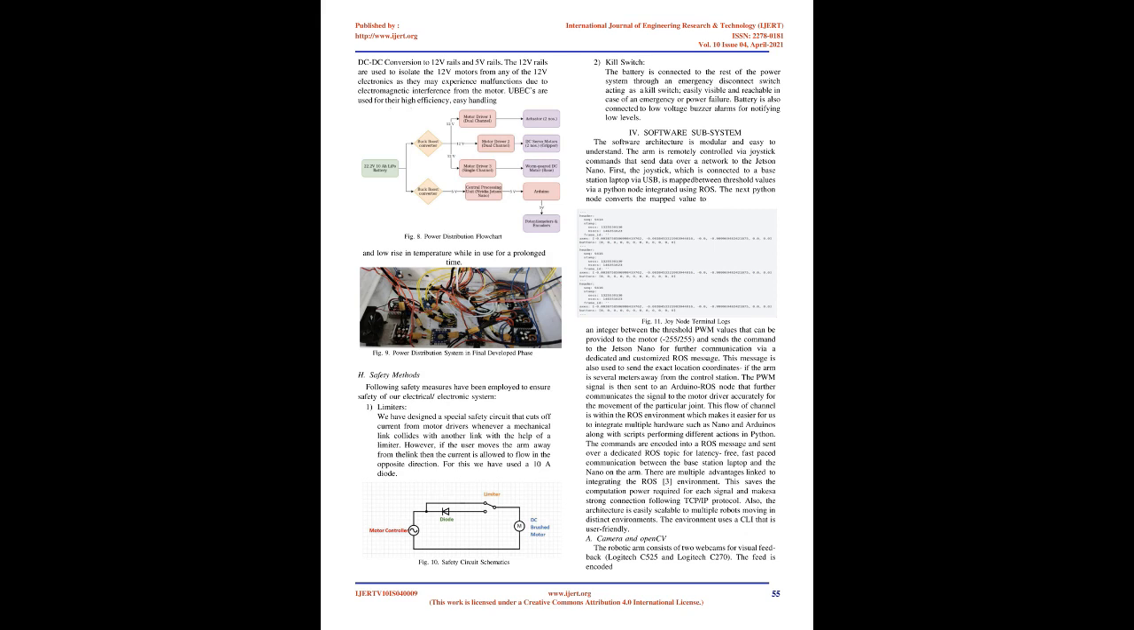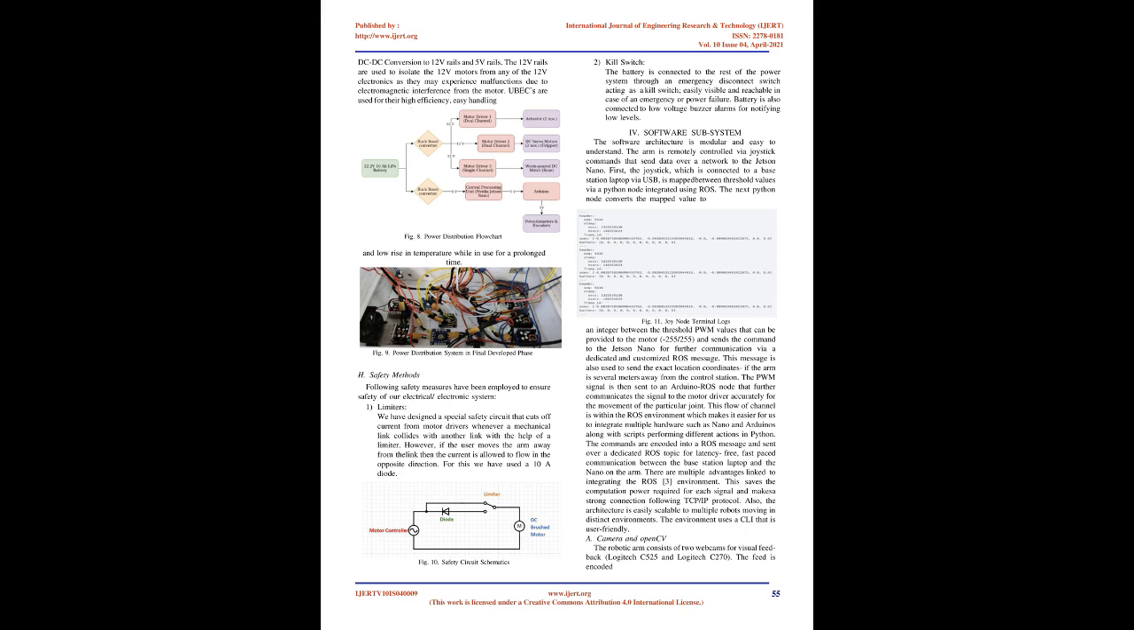For accommodating the power requirements of other systems, UBECs (Universal Battery Eliminator Circuits) and buck-boost converters are used to convert the fed voltage to required voltage levels, i.e. DC-DC conversion to 12V rails and 5V rails. The 12V rails are used to isolate the 12V motors from any of the 12V electronics, as they may experience malfunctions due to electromagnetic interference from the motor. UBECs are used for their high efficiency and easy handling.